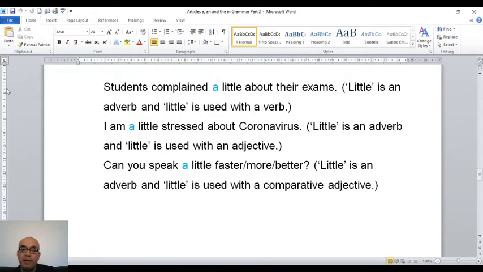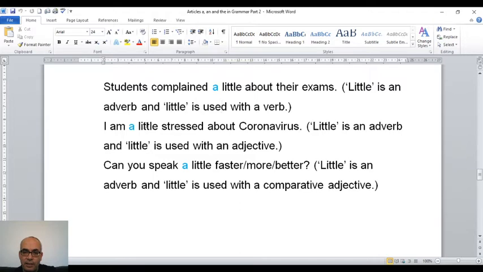Students complained a little about their exams. So "little" is an adverb and "little" is used with the verb. So here "a little" is used with "complained," which is the verb. Complained is the verb, I use "a little." But why is "a little" an adverb? Because it shows me how they complained, how the students complained. They complained how? A little. They did not complain a lot. So "little" is an adverb and "little" is used with a verb.